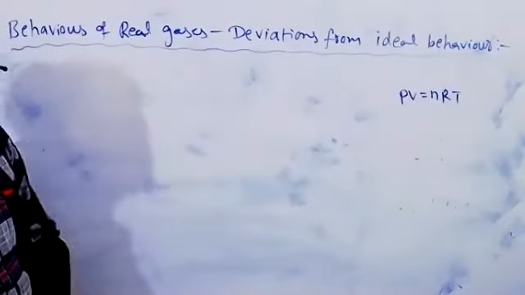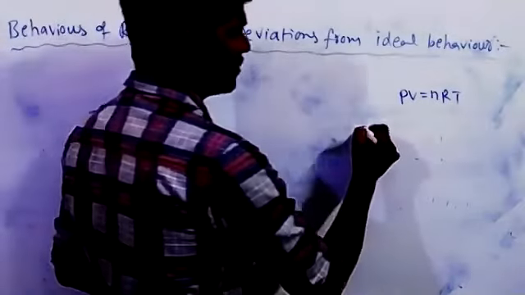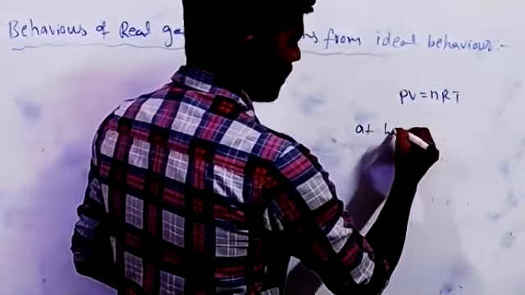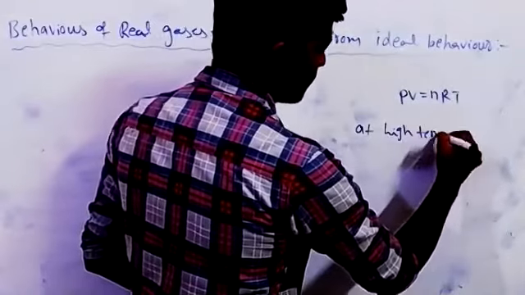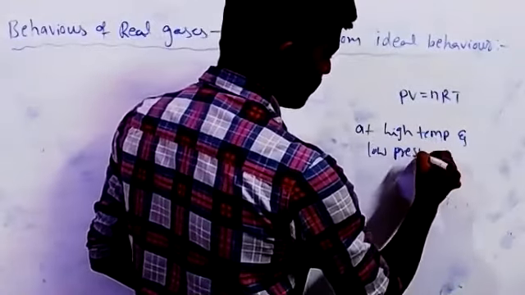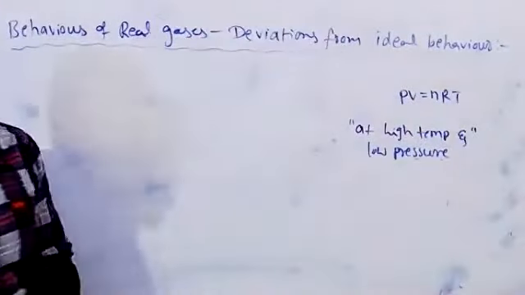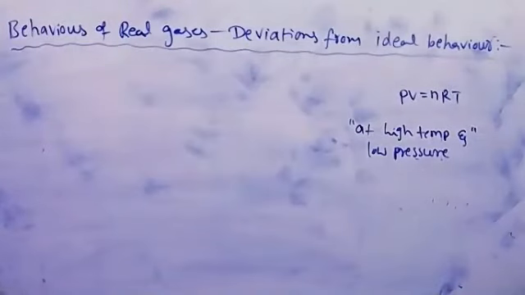Gases which behave like ideal gases at high temperature and low pressure are called real gases.